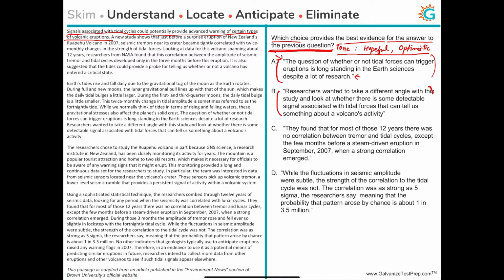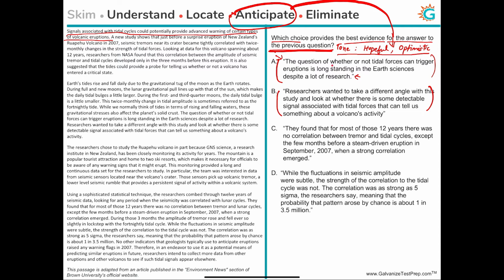If we want, we can go directly and look at each of these options, but we will have to do it at the time of elimination, because we have already anticipated that the answer choice has to substantiate the tone of hopeful or optimistic. Now let's begin to go through each answer choice.